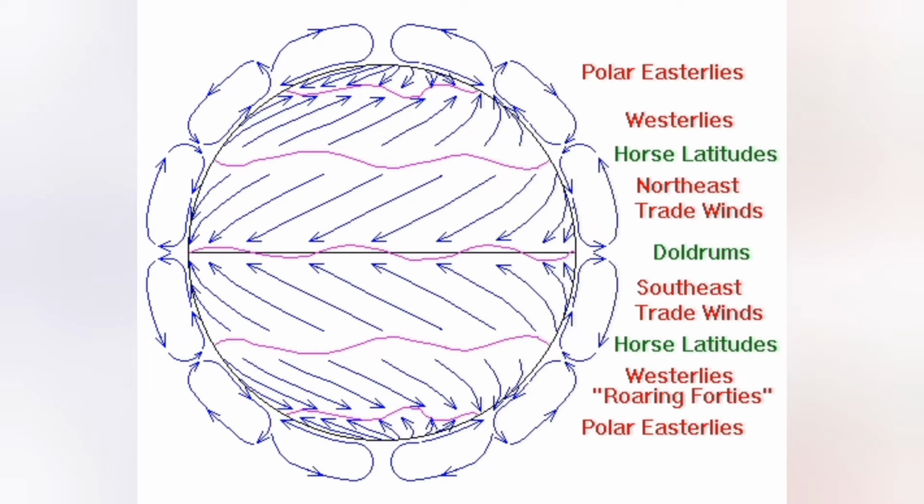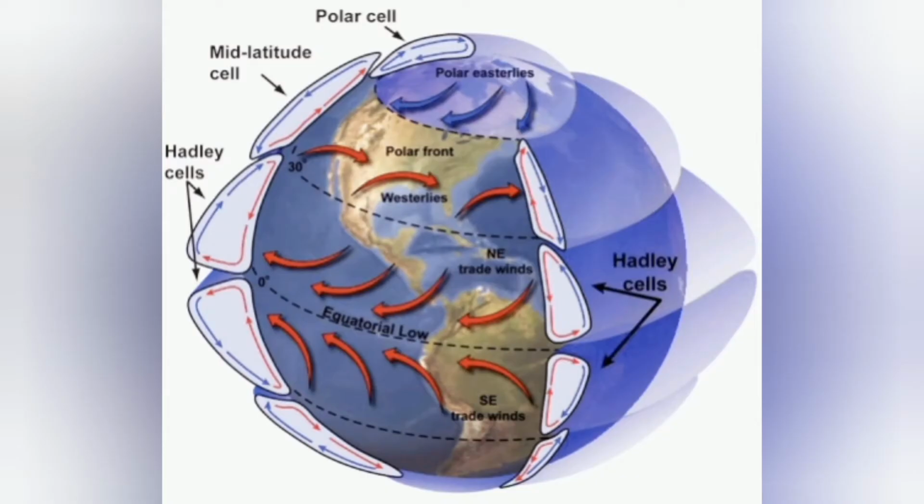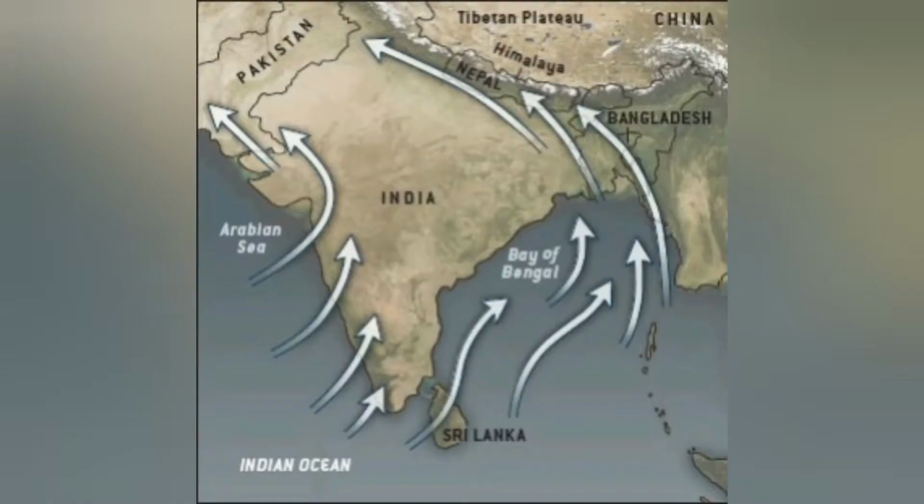Now, as these trade winds blow back from the equator, most of them cross the ocean. So the trade winds pick up a lot of moisture and bring a lot of rainfall and thunderstorms along the coastal regions of various countries which lie in this particular zone. The monsoons in the Indian subcontinent are also caused by the incoming trade winds coming from the Indian Ocean and the Bay of Bengal, picking up a lot of moisture. This brings heavy rainfall and thunderstorms in this region.